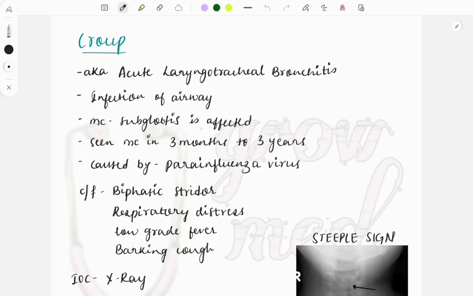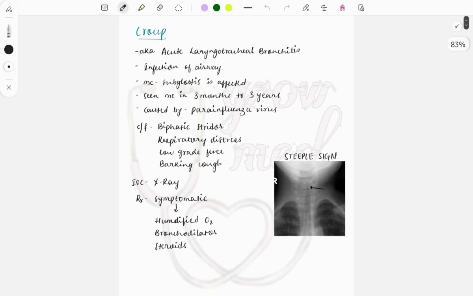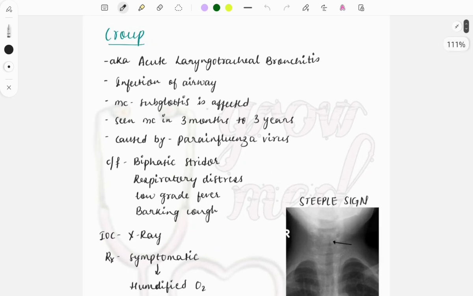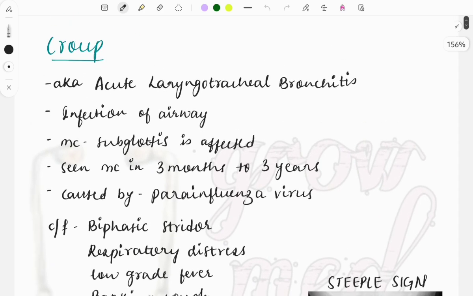Welcome back to the Super 30 series, and today is day 12 of discussing the most important topics which you must know for the upcoming FMGE as well as the NEET PG exam. So this is a series where we are discussing all the frequently asked topics and the questions asked in the exam. Okay, so today's topic is Croup, an important topic that comes in pediatrics as well as ENT, and another name for this one is the acute